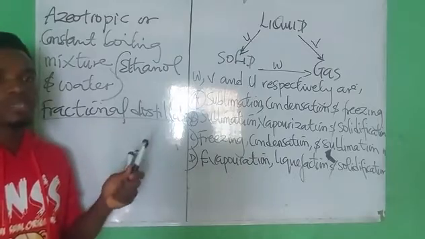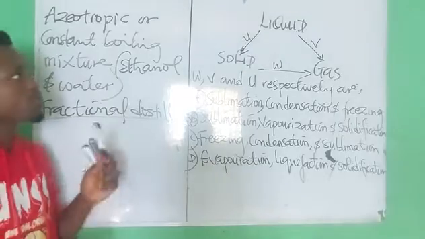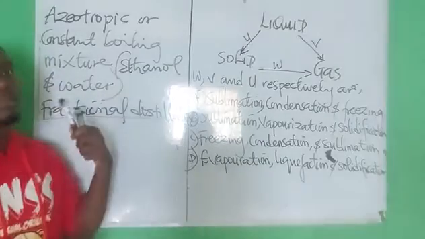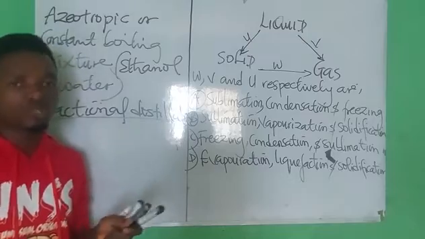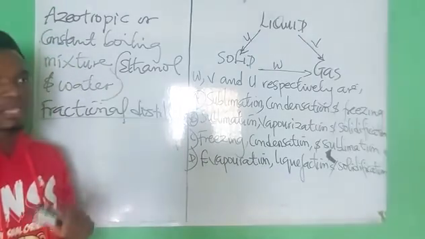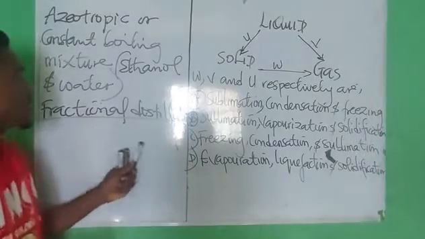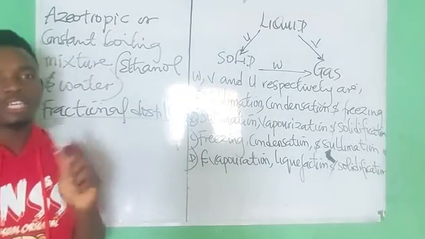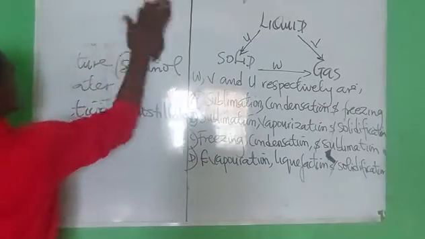Even when impurities are present, they neither decrease nor increase. These mixtures are called constant boiling mixtures or azeotropic mixtures, and they are best separated through a separation technique called fractional distillation or azeotropic distillation. Take note of that.